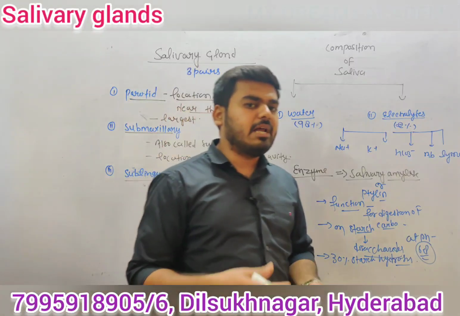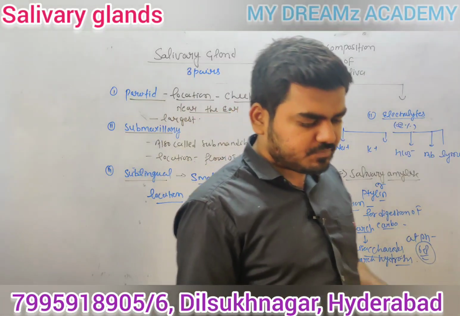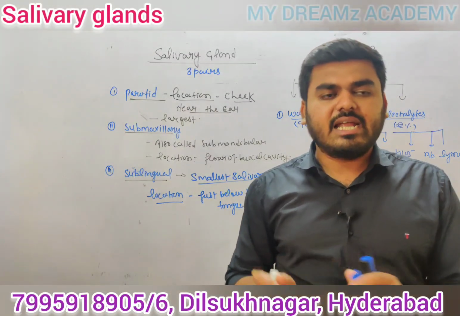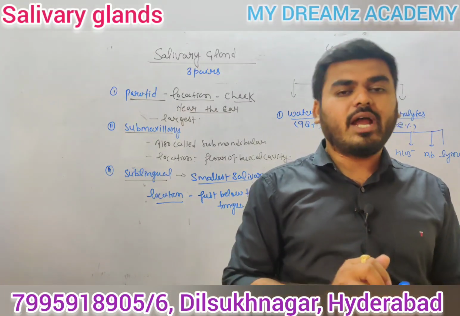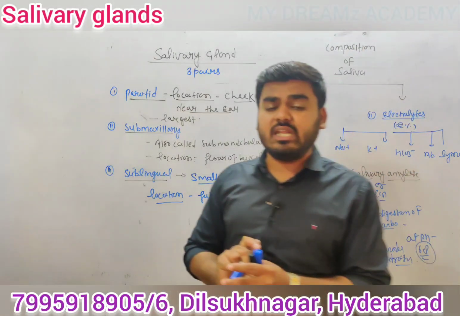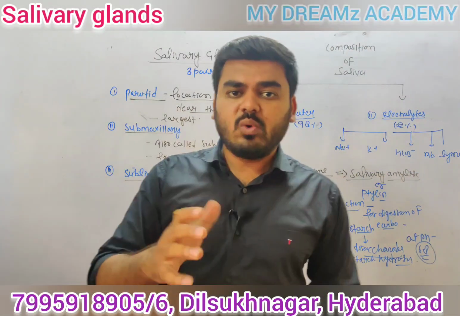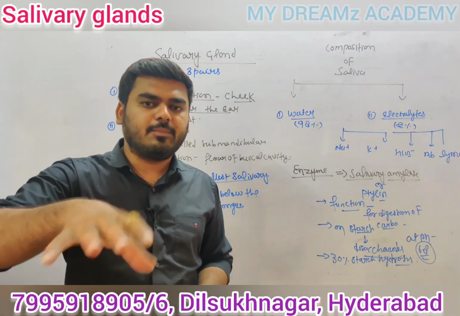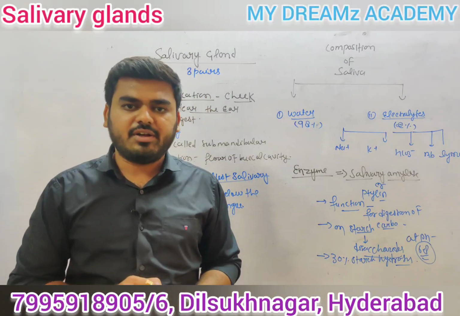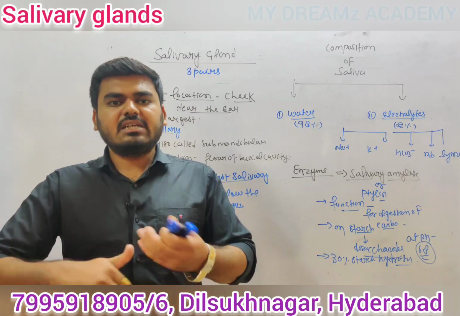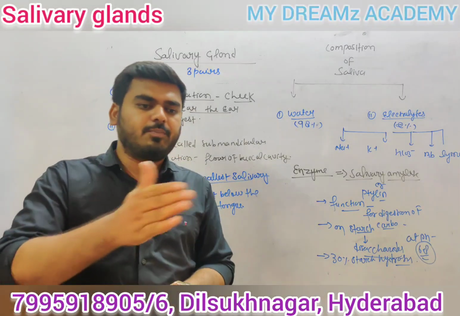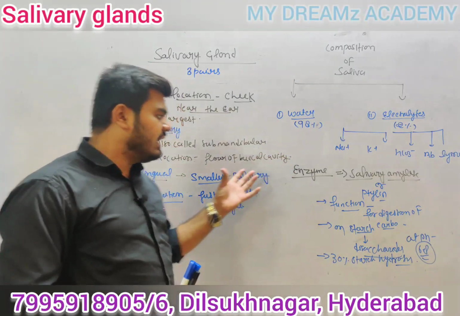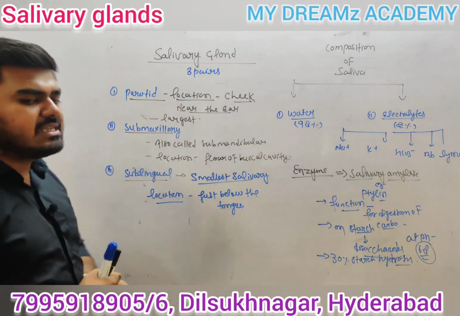So digestion of carbohydrate starts from the mouth region because the salivary gland secretes only the carbohydrate digestive enzyme, known as ptyalin or salivary amylase. Salivary amylase acts on polysaccharide at pH 6.8 and converts polysaccharide into disaccharide. This is a little information about the salivary gland.